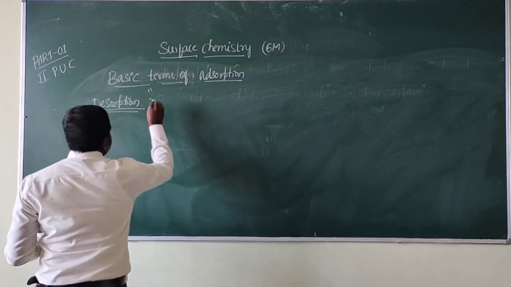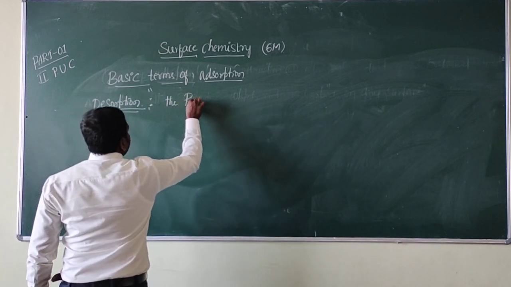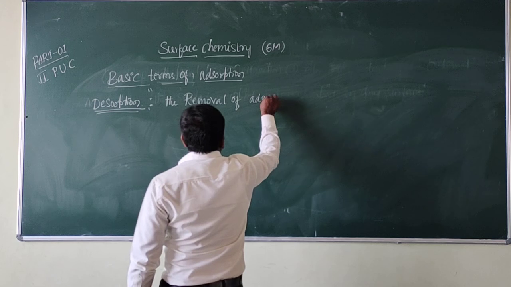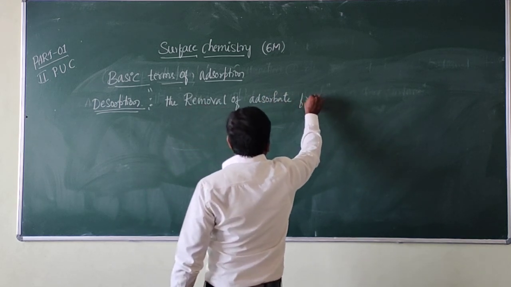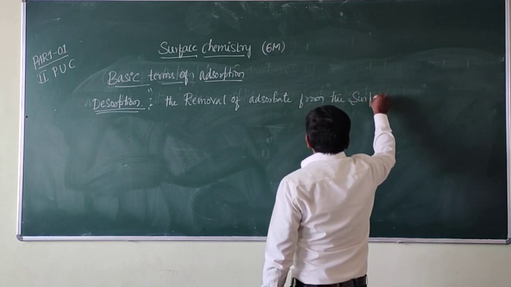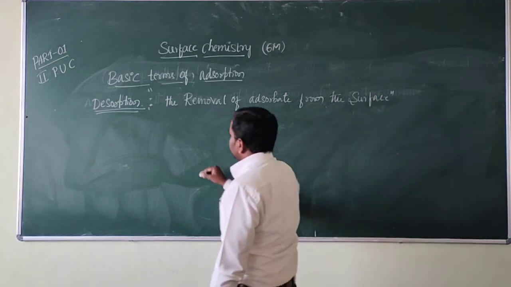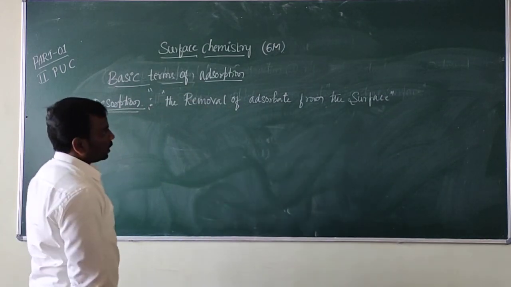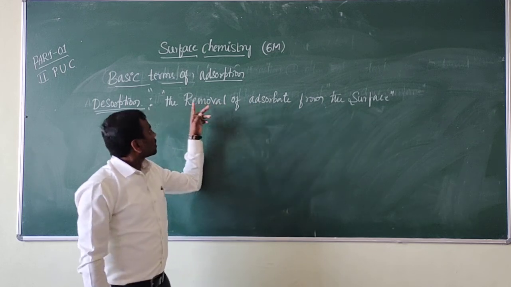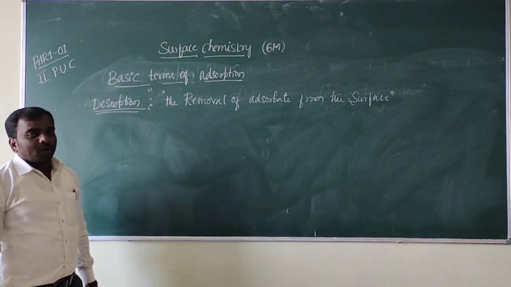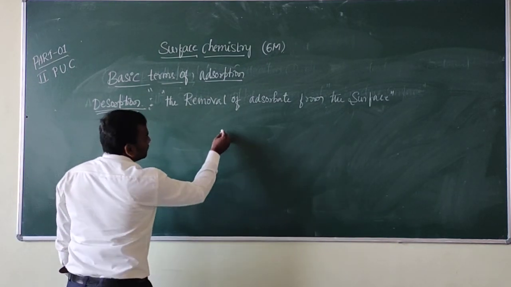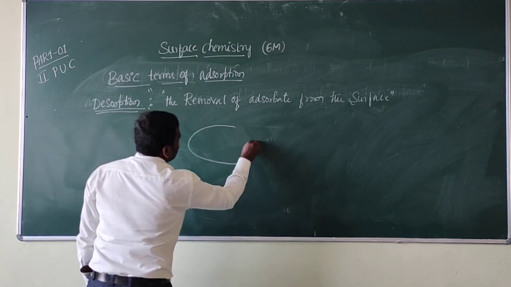Okay, is it clear? The removal of adsorbate from the surface, that phenomenon is called desorption. The phenomenon of removing the adsorbates that were attracted to the surface, what do we call it? We call it desorption. Is it clear? See here, for example.